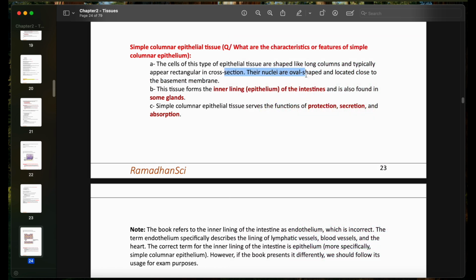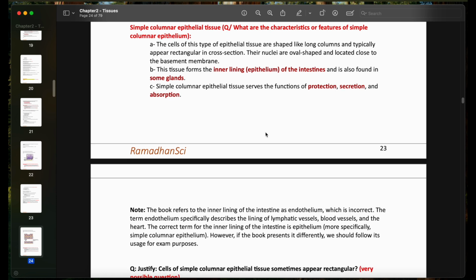Possibly they ask you about the location of the nucleus of this cell. This tissue forms the inner lining, meaning the epithelium, of the intestines, and is also found in some glands. Simple columnar epithelial tissue serves the function of protection, secretion, and absorption.